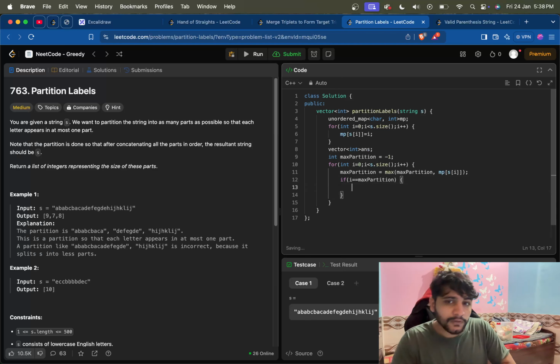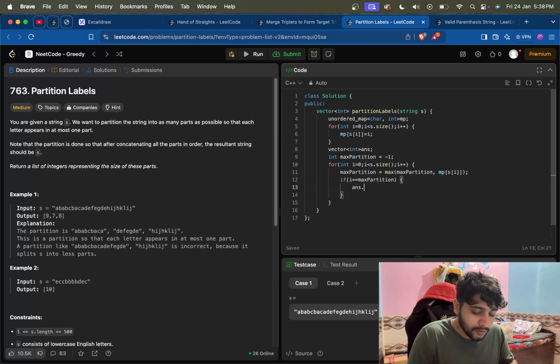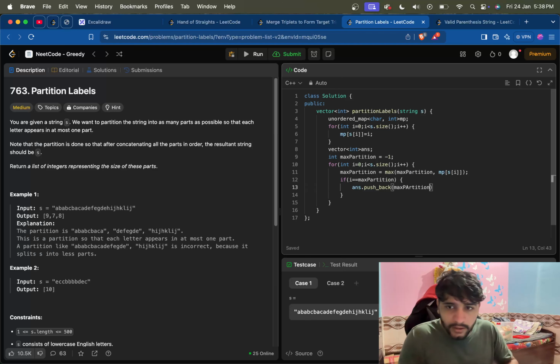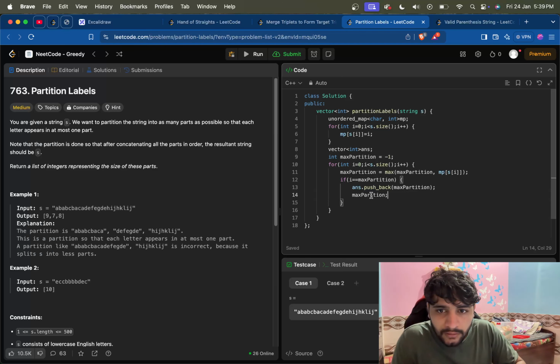So we will just do answer dot push back max partition, and we will make this zero again because we have to start again, with the size starting from 0.